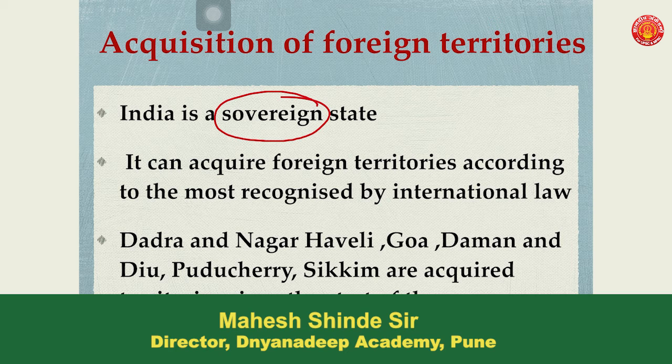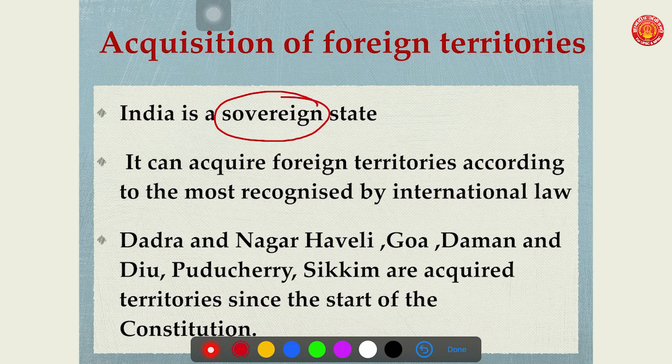So being a sovereign state, it means being independent to carry out its own affairs. India can acquire foreign territory according to the most recognized international law. Whenever India is going to acquire a foreign territory, it has to follow international law because it is answerable in various international forums. So India can acquire foreign territory according to the most recognized international law.